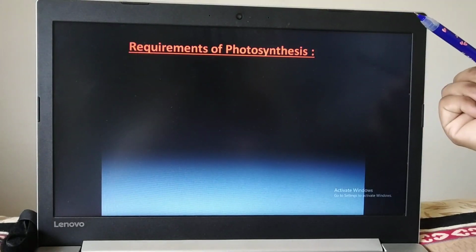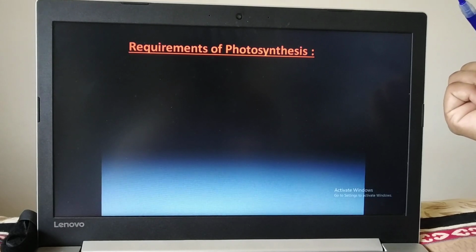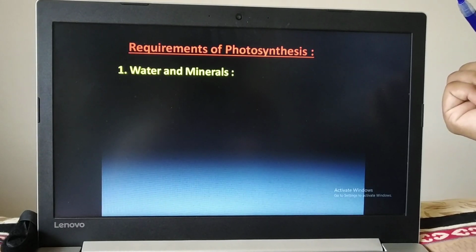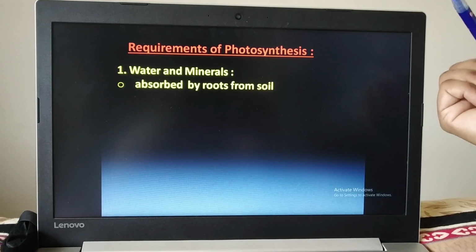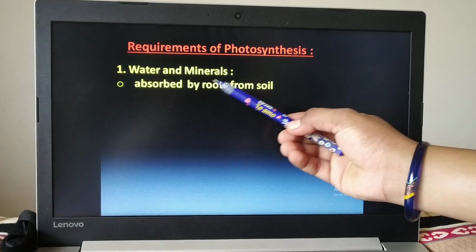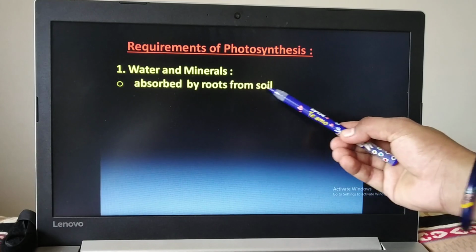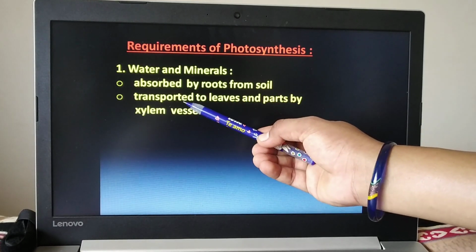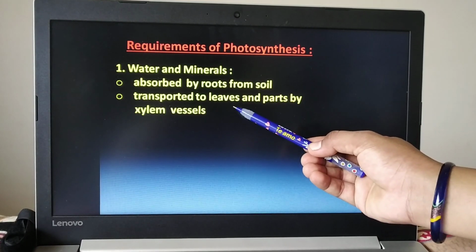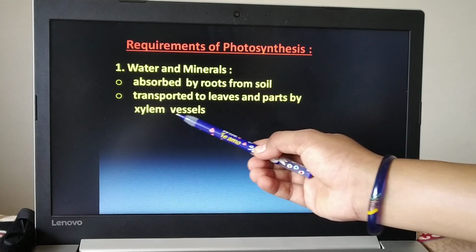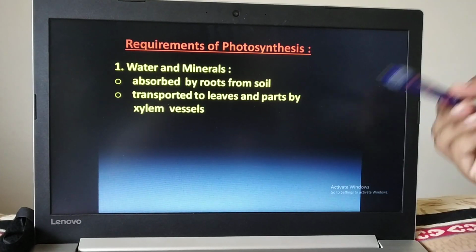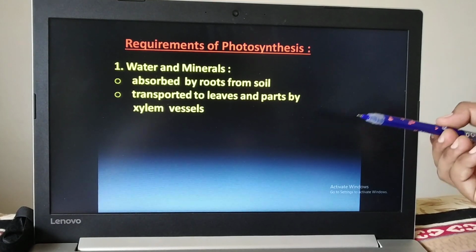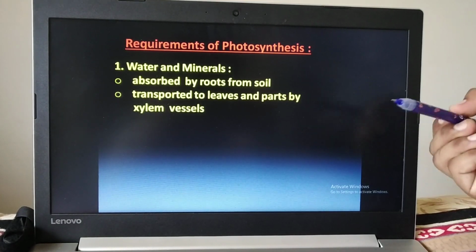So, requirements of photosynthesis. First one, we require water and minerals. As I have explained just now, water and minerals are absorbed by the roots from the soil and then transported to the leaves and other parts by xylem vessels. This xylem is nothing but a tube or pipe-like structure which is present in the plant.